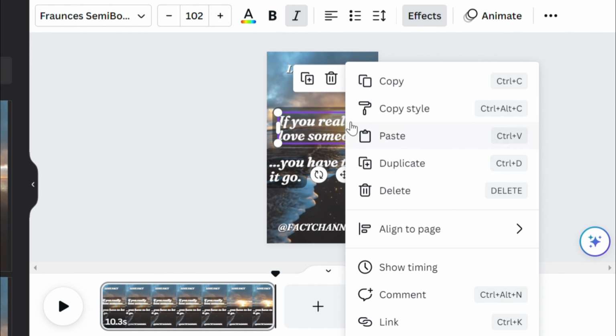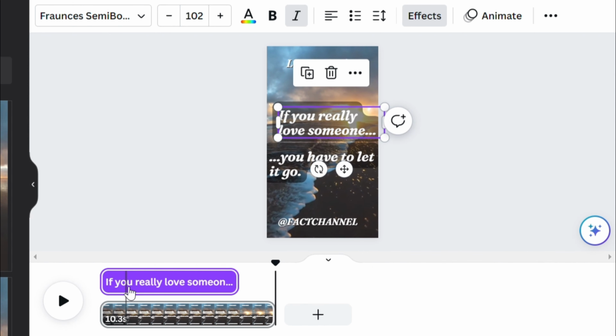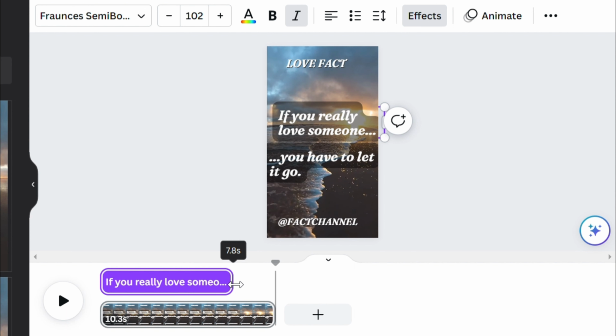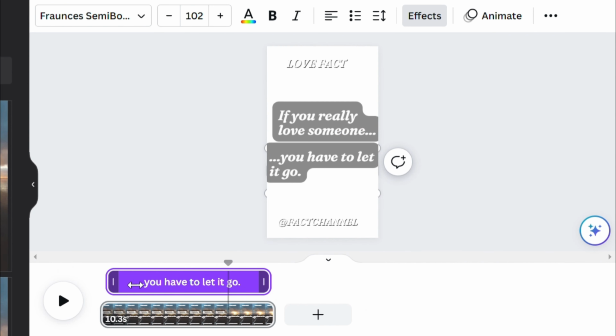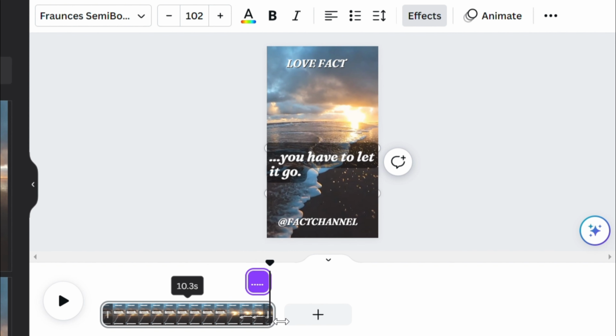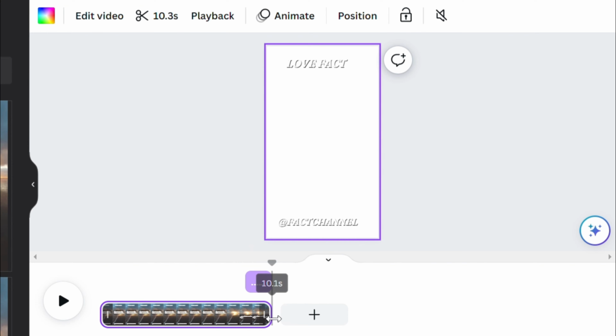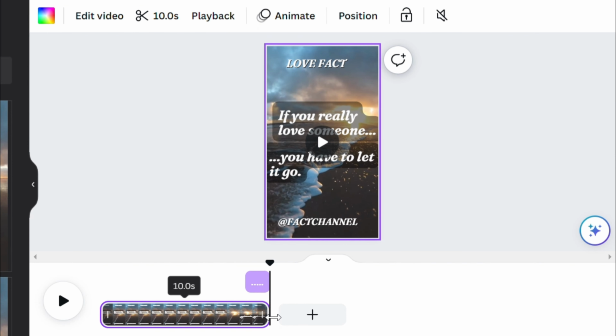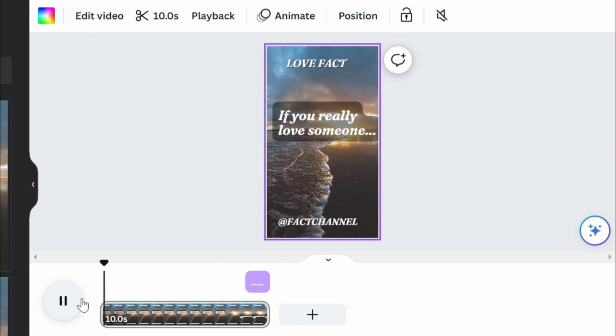Next, right-click on the first part of the quote and select Show Timing. This will show you the duration and placement of the text in the video. We want the first half of the quote to be 7.5 seconds long, followed by a 1-second pause, and then we start the second part of the quote at the 8.5 second mark. The second half of the quote should only take about 1.5 seconds, and then we want the video to end. Drag the end of the video to the end of the second part of the quote. Let's see how it looks.